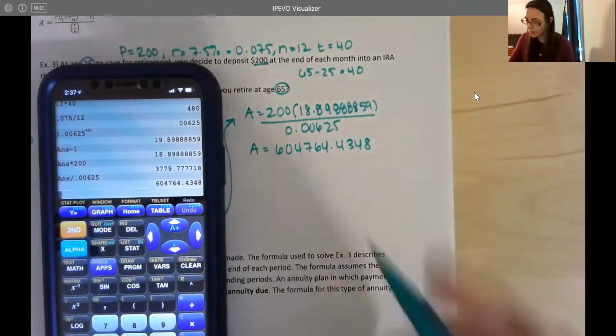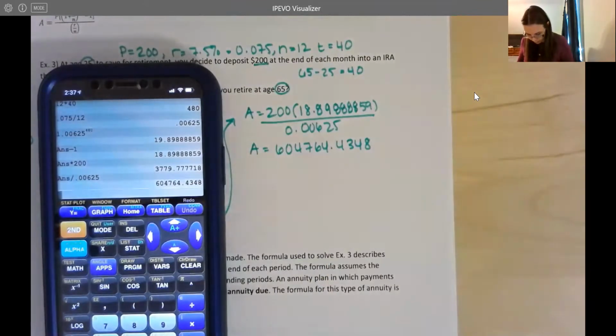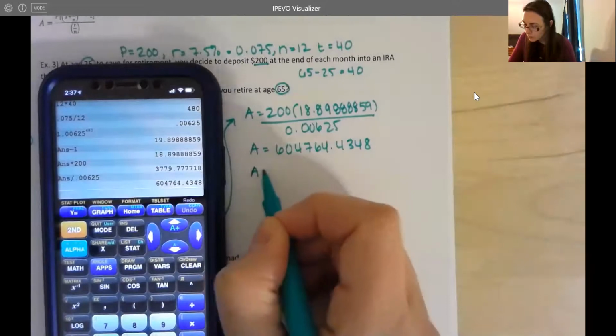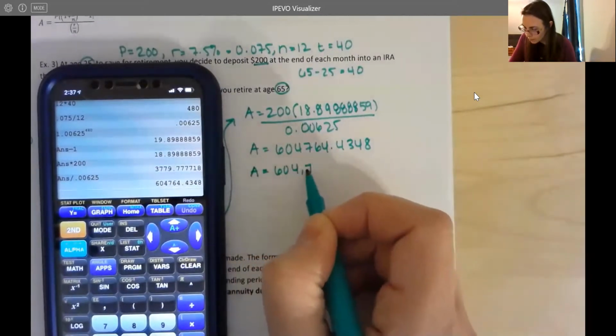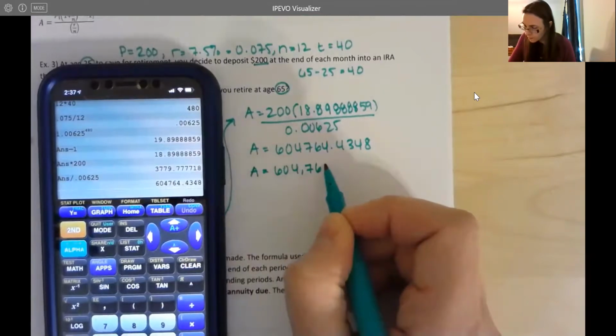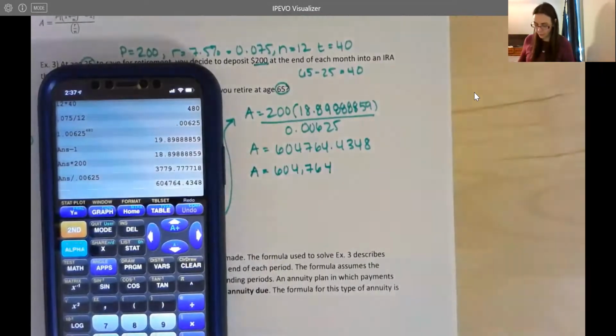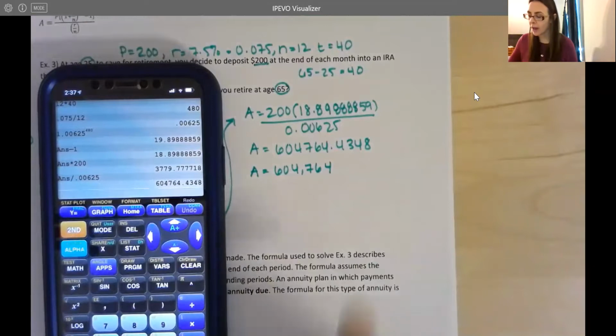All right, here your book wants us to round to the nearest dollar, so we can do that, I guess. So I'm getting 604,764. Your book got 604,765, if I'm being honest, and it's just because we use different number of decimal places. If you look at your book, they use fewer decimal places than I did in certain parts. They rounded, so that's why we're getting slightly different answers. We're off by about 0.5 cent, but that's okay. So again, the more decimal places you use, the more accurate you're going to be.